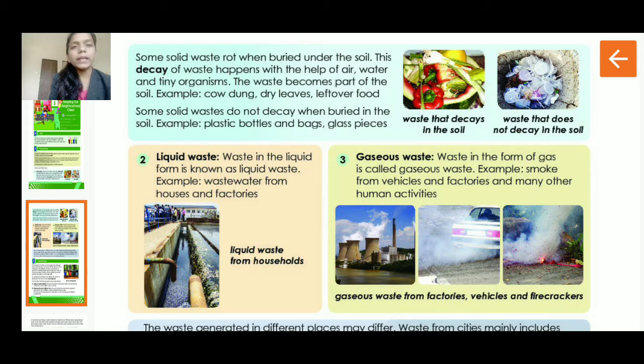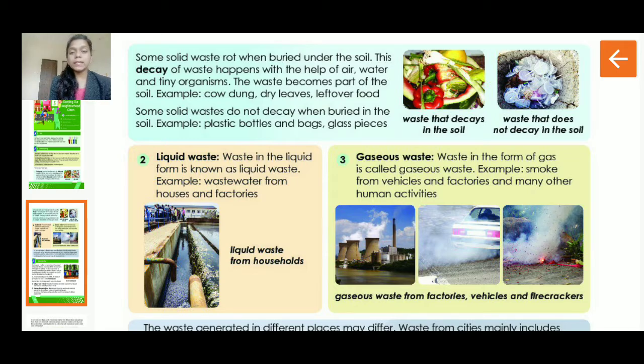Some solid waste rots when buried under the soil. Underline the word decay. This decay of waste happens with the help of air, water and tiny organisms. So the waste becomes part of the soil. Examples are cow dung, dry leaves, leftover food. Students, all this solid waste, especially the wet waste in solids, decomposes into the soil.